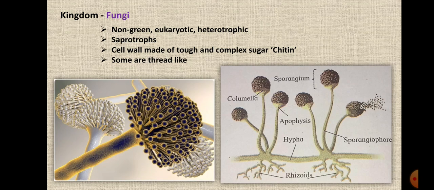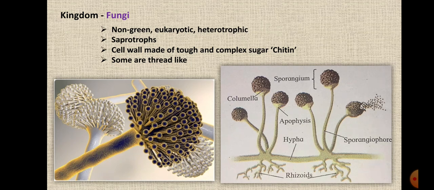It is eukaryotic, right? That means it has a distinct nuclear membrane. It is heterotrophic. It cannot prepare its own food, and most of them are saprotrophs. That means they feed upon dead, decaying organic matter.